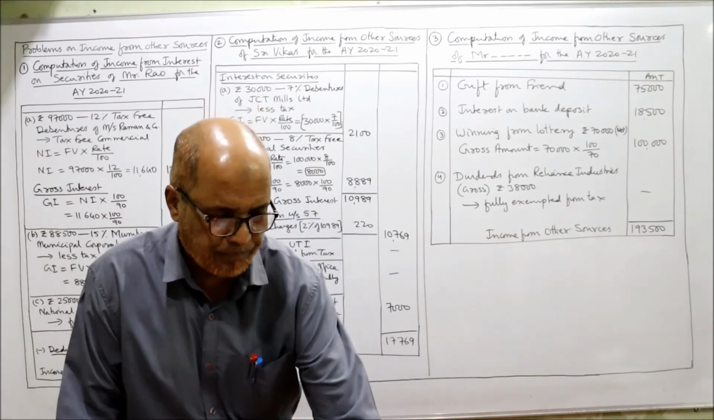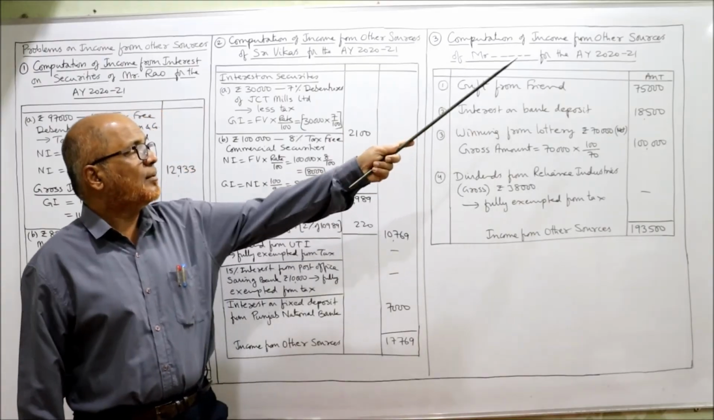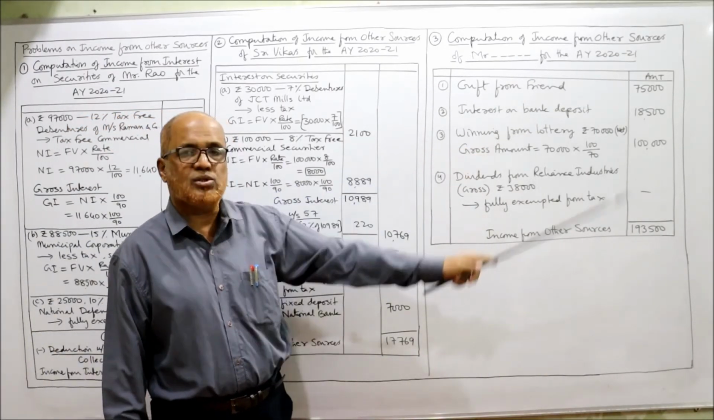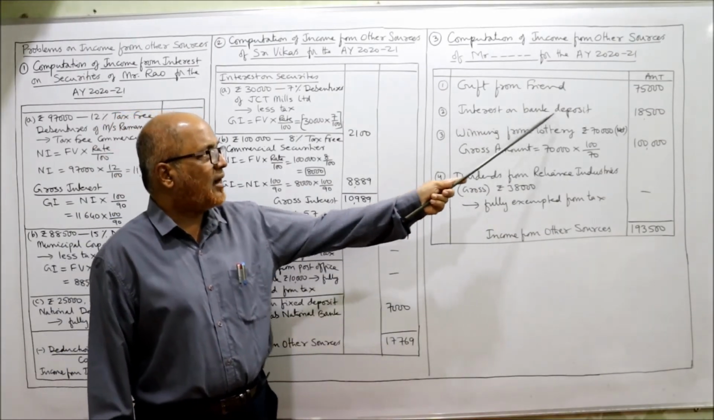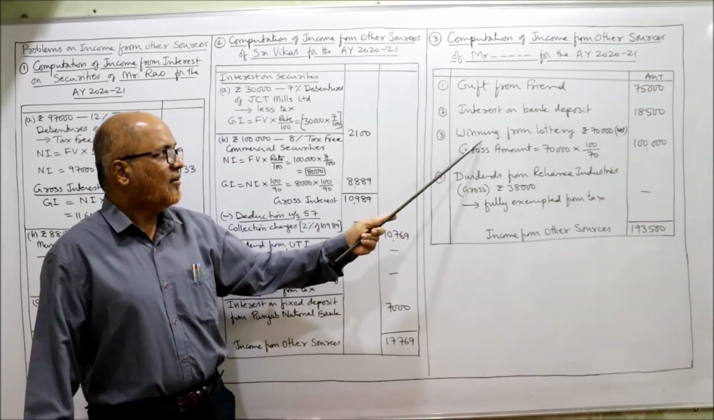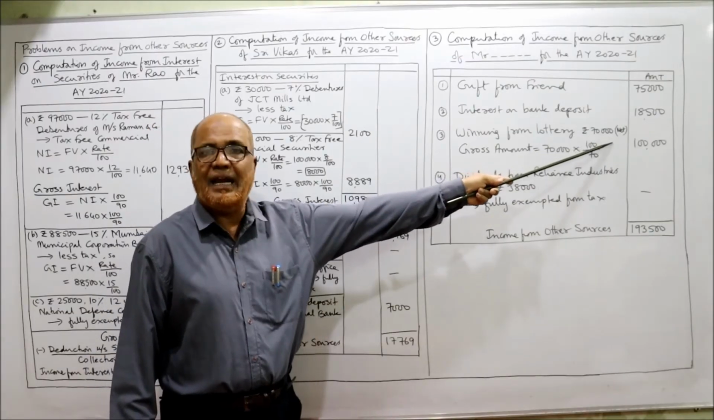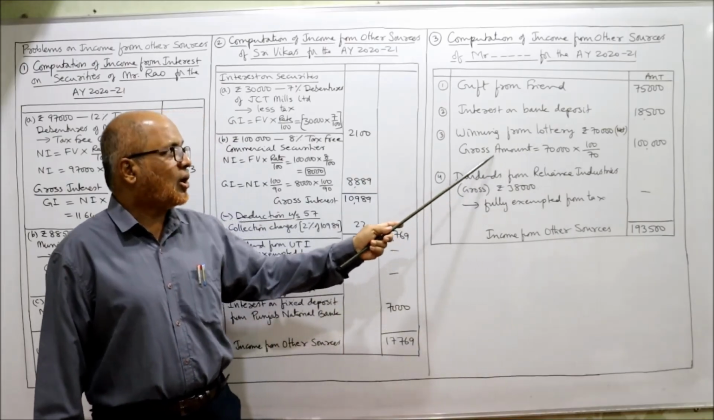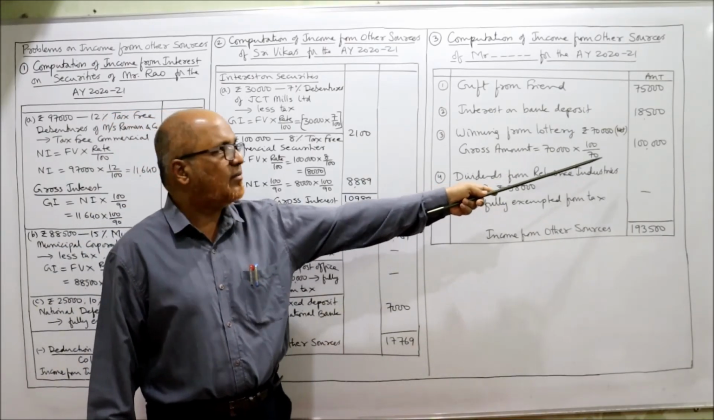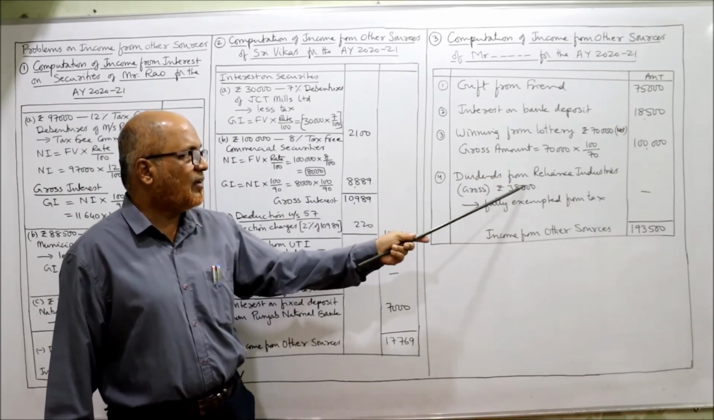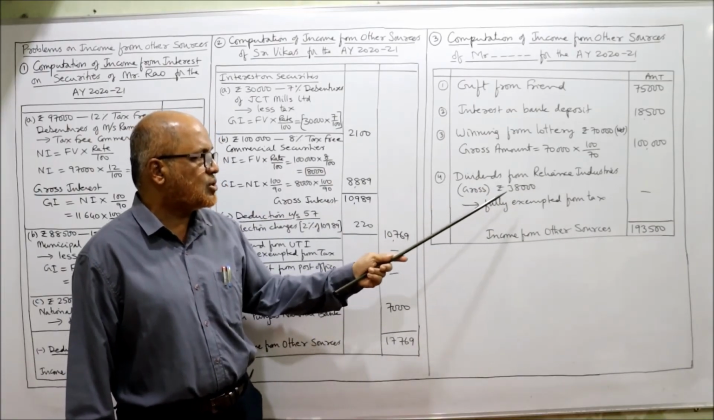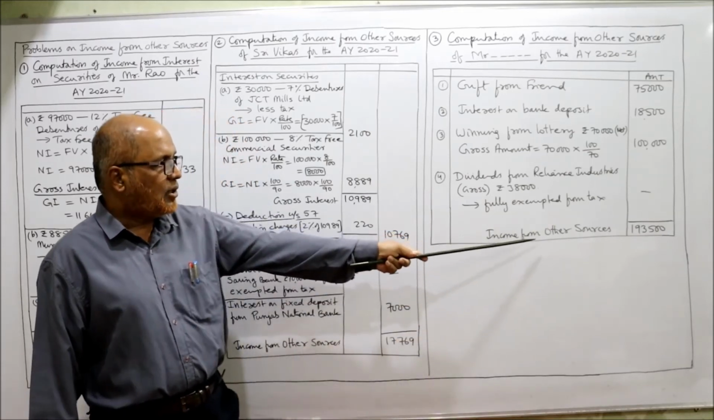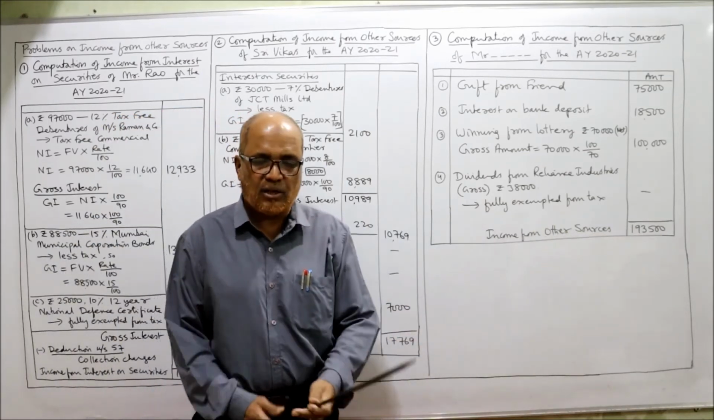That's it. Now, see, computation of income from other sources of Mr. Dash for the assessment year. Gift from friend, 75,000, fully taxable. Interest on bank deposit, 18,500, fully taxable. Winning from lottery, 70,000 net amount. But we should not take net amount, we need gross amount. So gross is 70,000 into 100 by 70, 1 lakh rupees. Then dividend from Reliance Industries, gross 38,000, fully exempted from tax, put a dash. Then income from other sources, 1,93,500.